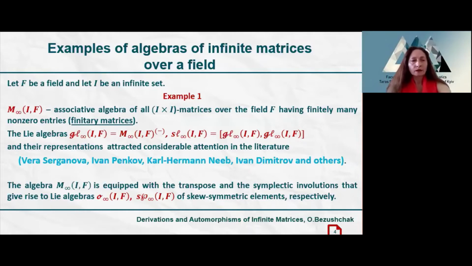The algebra of finitary matrices is equipped with the transpose and the symplectic involution, so it gives rise to the Lie algebra o sub infinity of skew symmetric elements relative to the transpose, and to the Lie algebra of skew symmetric elements relative to the symplectic involution.